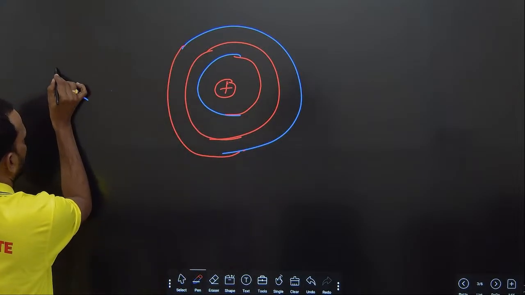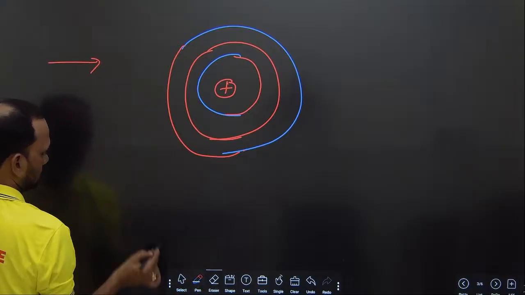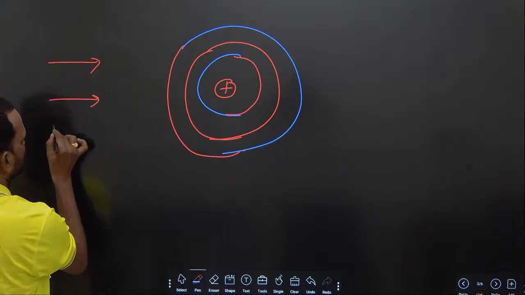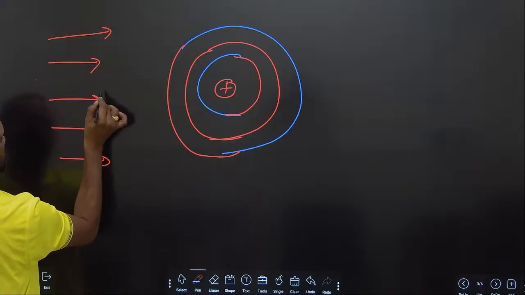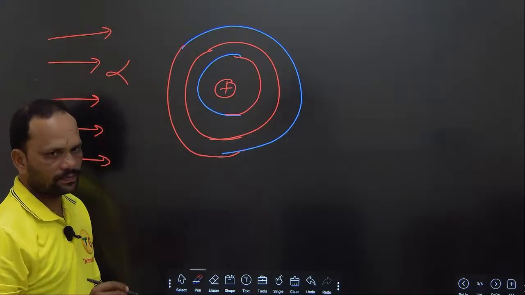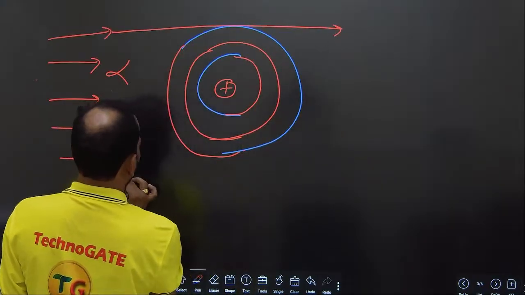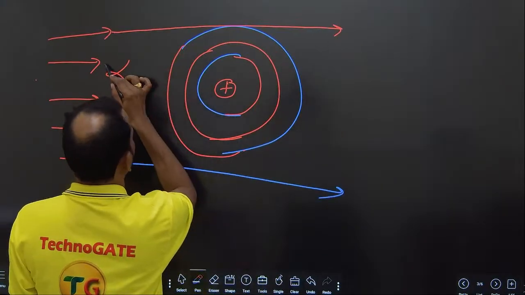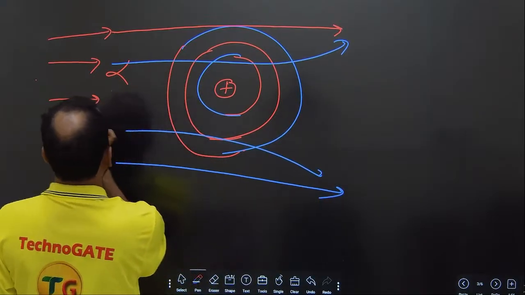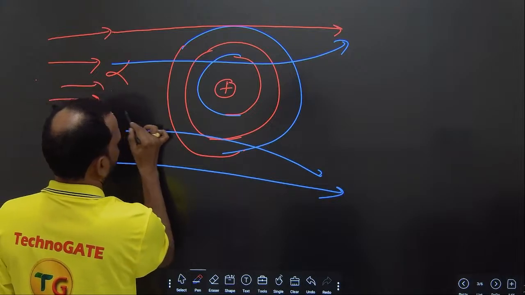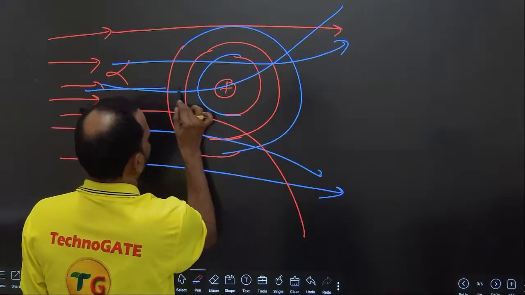So many alpha particles are coming. Here there is no deviation, here some deviation, here also some deviation, here more deviation. Here it comes back.